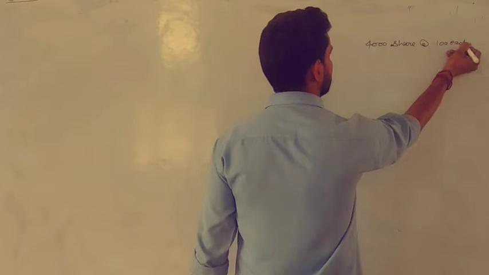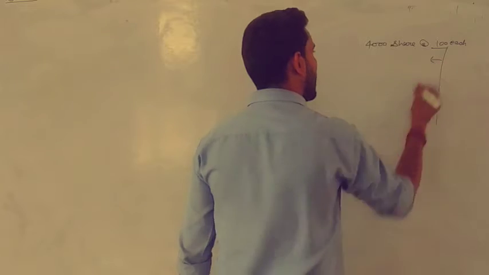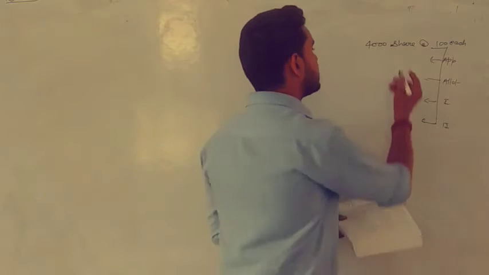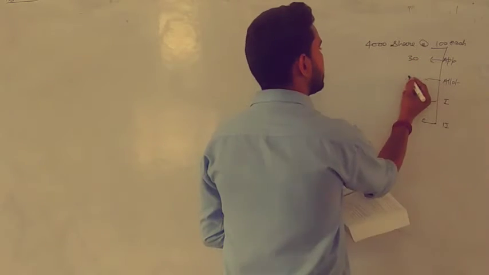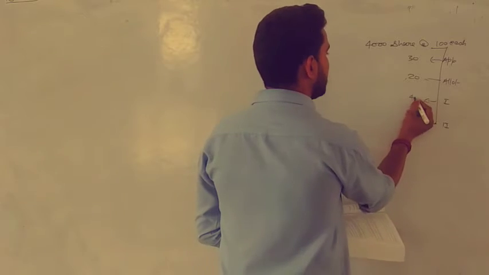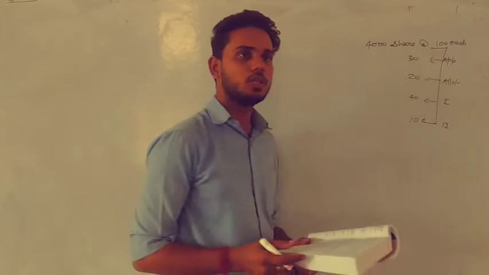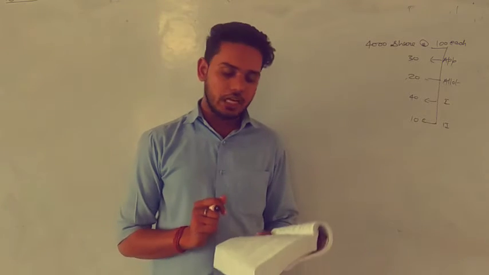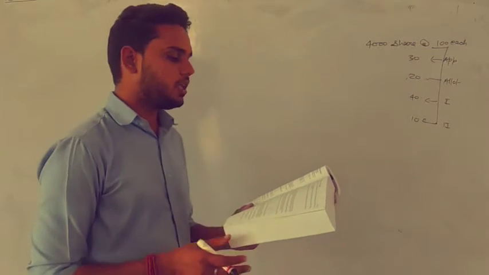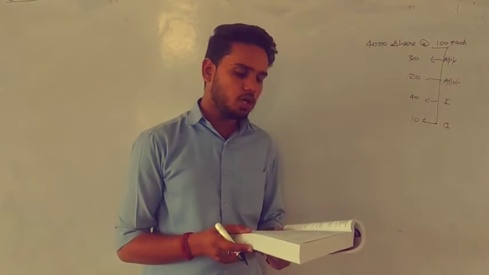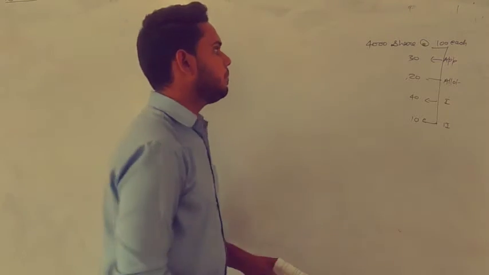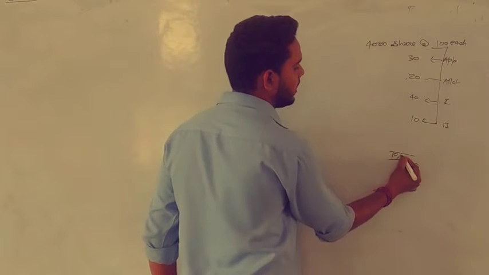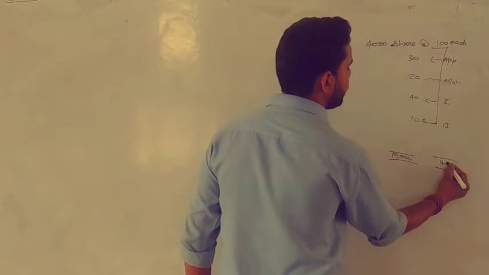And now how is the company going to ask for this 100 rupees? On application it is given as 30 rupees, on allotment that is 20, on first call that is 40, and on second call that is 10. So in total that will be 100. Now it is given that applications were received for 10,000 shares and pro rata allotment was made to all the applicants. Remember one thing, here we received applications for 10,000 shares and the maximum that we can give is 4,000 shares.